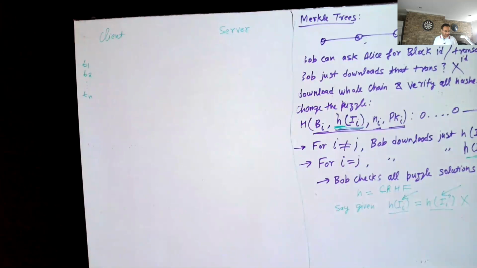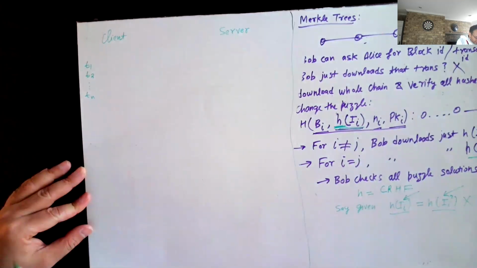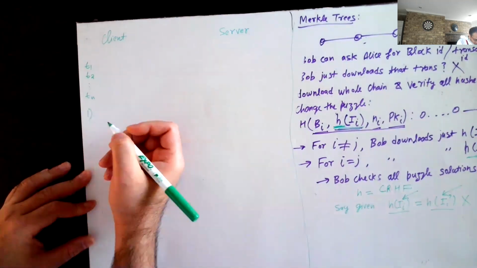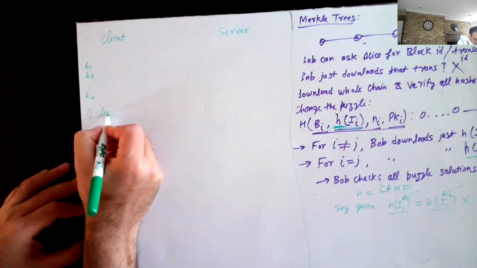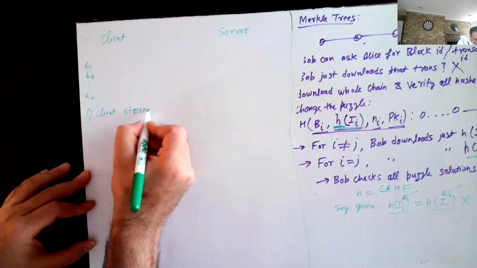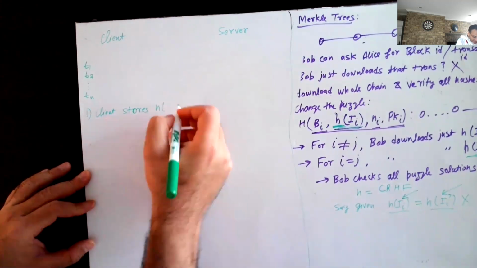So what is the option for the client here? So one option, let's call it option 1: client stores just the hash of all the transactions.